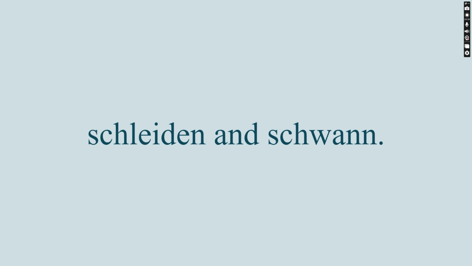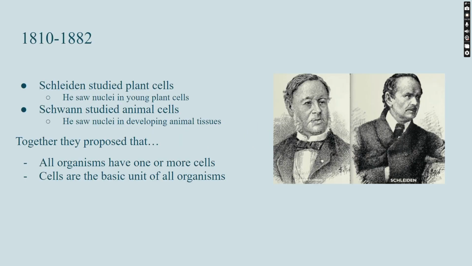Then we're going to talk about Schleiden and Schwann. They were the ones that found out about the nuclei and the nucleus. Schleiden, who studied plant cells, saw nuclei in young plant cells. And then Schwann, who studied animal cells, saw nuclei in developing animal tissues. Together they proposed that all organisms have one or more cells, and cells are the basic unit of all organisms.